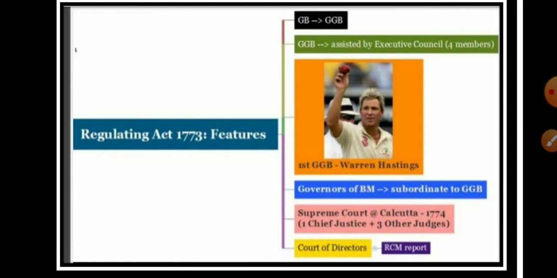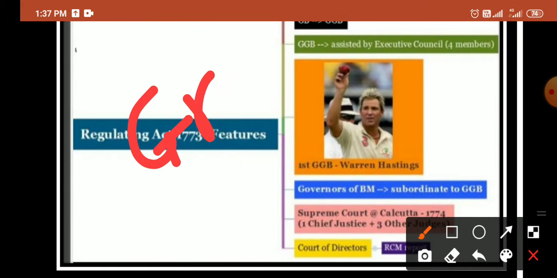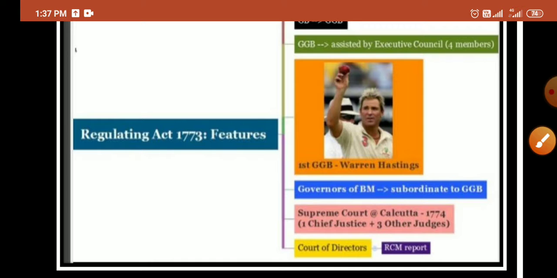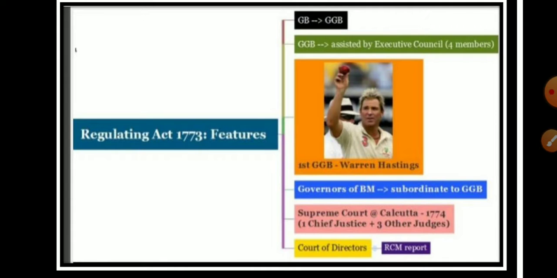The key provisions or features include that the Governor of Bengal, GB for short, was designated as the Governor General of Bengal. For assisting him there was a 4-member executive council. The first Governor General was Warren Hastings, and later the governors of Bombay and Madras were subordinate to the Governor General of Bengal.